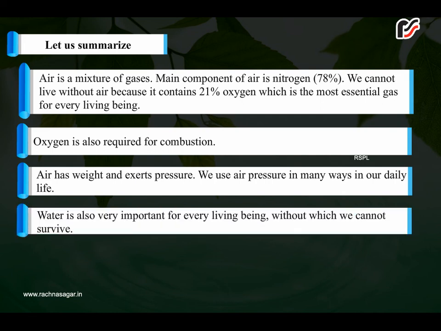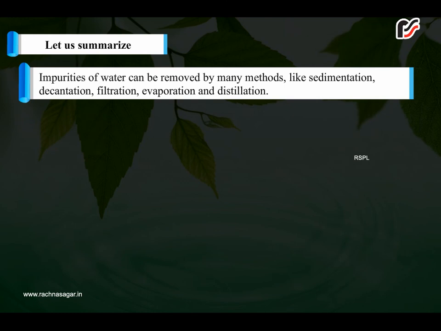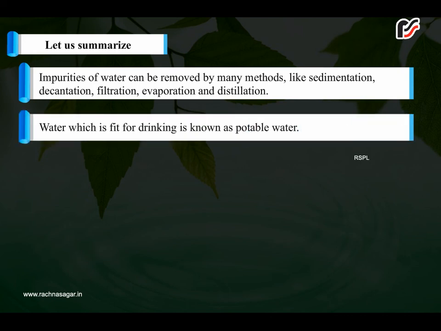Water is also very important for every living being, without which we cannot survive. The impurities of water are of two types, insoluble and soluble impurities. Impurities of water can be removed by many methods like sedimentation, decantation, filtration, evaporation and distillation. Water which is fit for drinking is known as potable water.